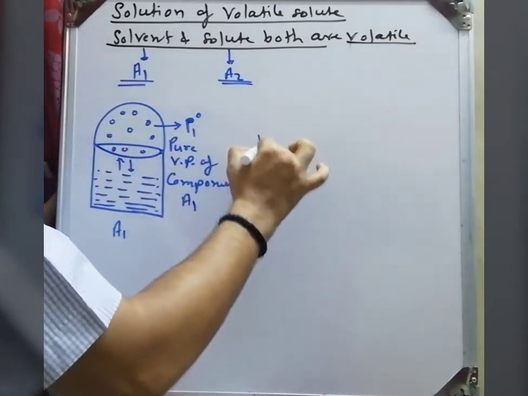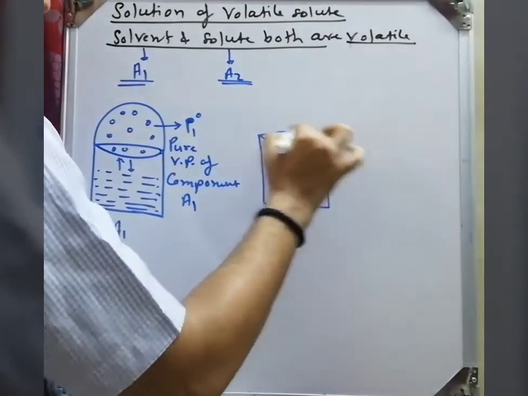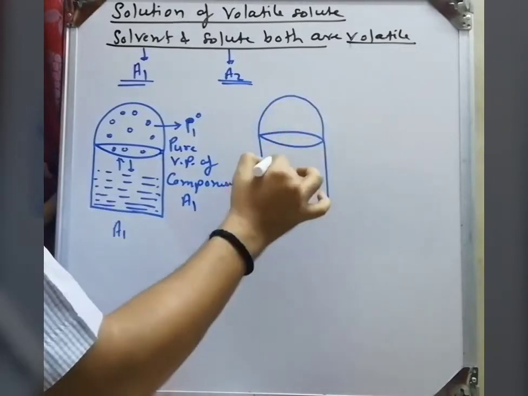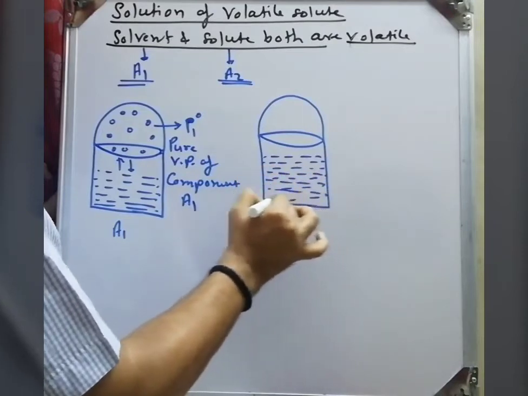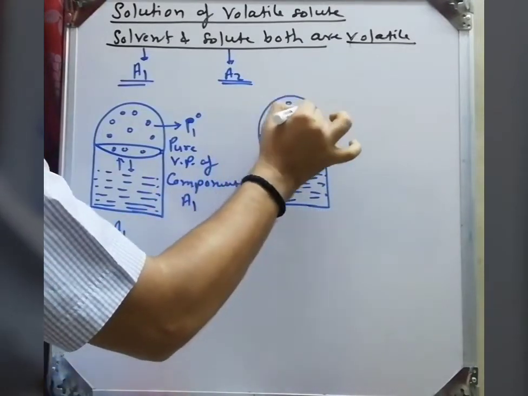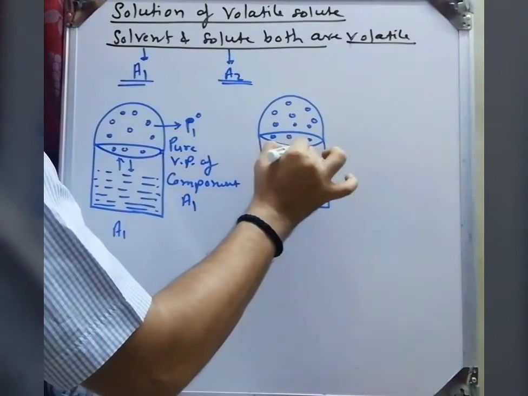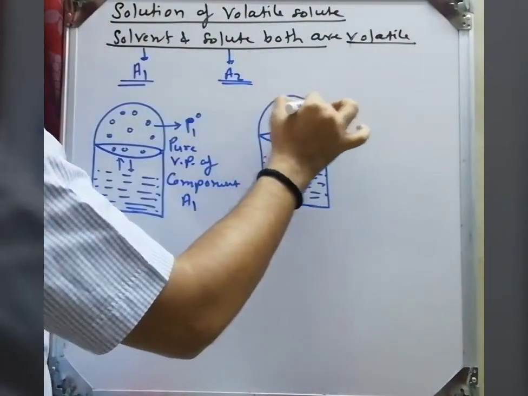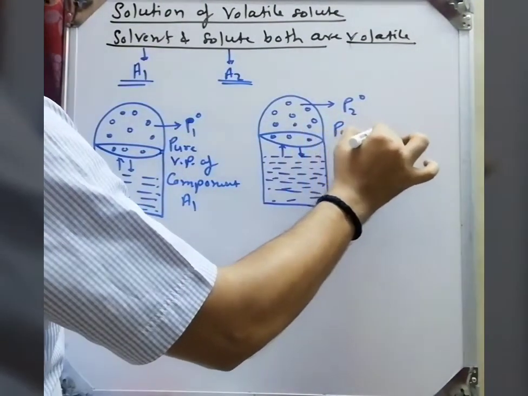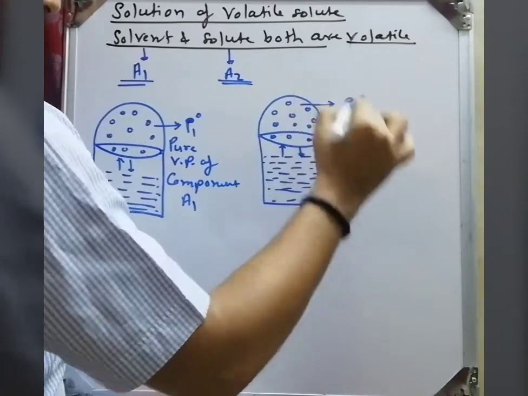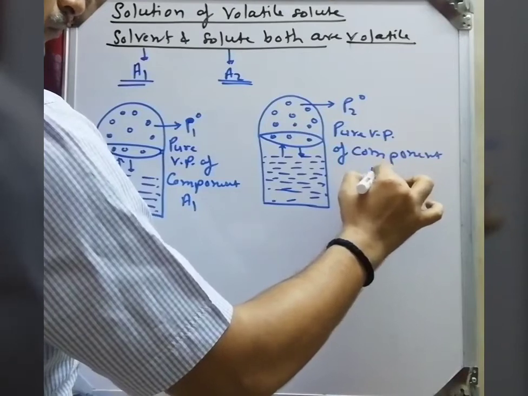Now second we consider A2. This is also volatile. Therefore when we take this substance separately, it will also have some vapor pressure, which is called the pure vapor pressure of the A2 component.